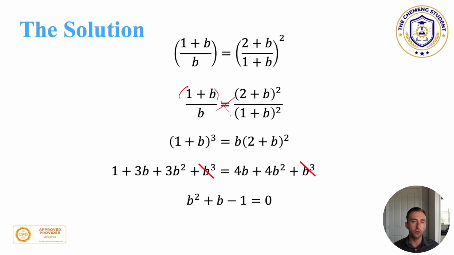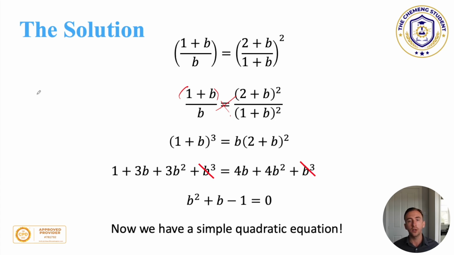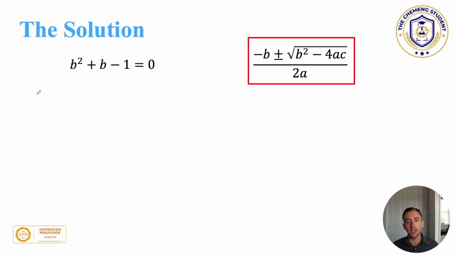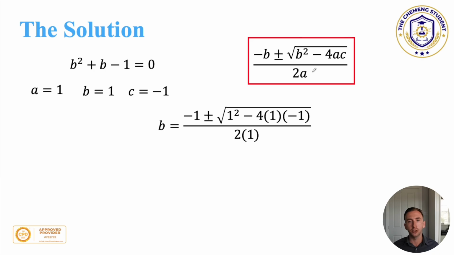Now, from those that have got to this point, what type of equation do we have? Well, it's a very simple quadratic equation. So simple now that we are almost there, because you can now see that applying the quadratic formula, if we say a is 1, b is 1, and c is minus 1, it just becomes a number substitution.